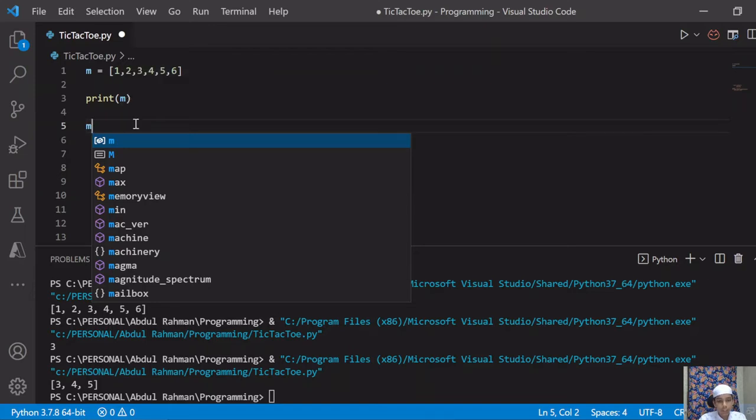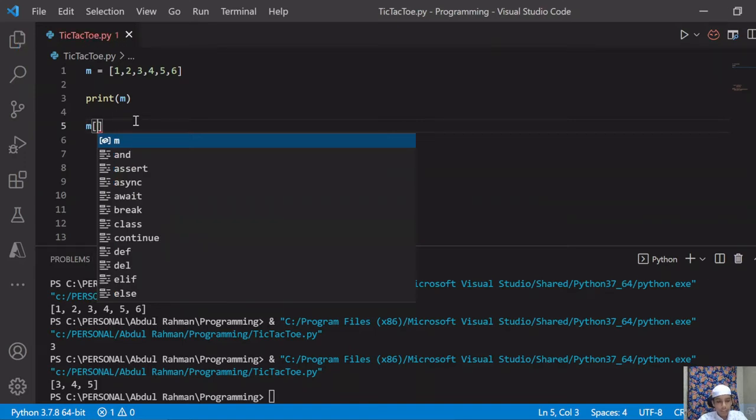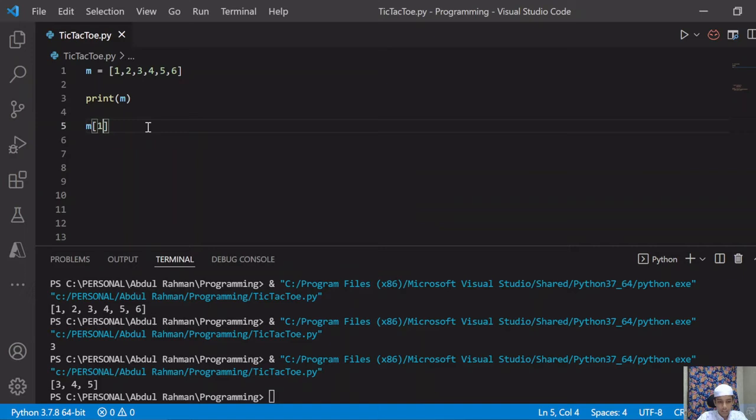Okay, so I will give here square bracket, 2 is equal to 1, right? This is the first item of the list, so I will give here 1. Why? Because 1 is equal to 0, 2 is equal to 1. Then I will give equals 20, and I will give here print m.